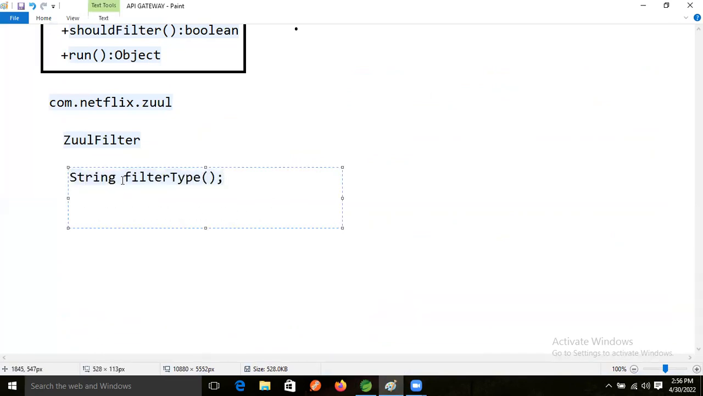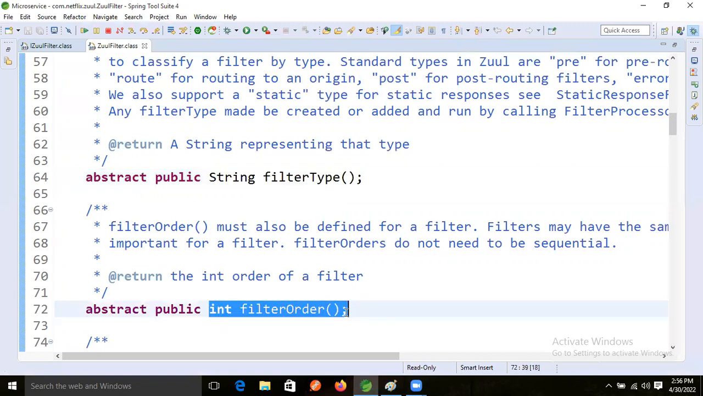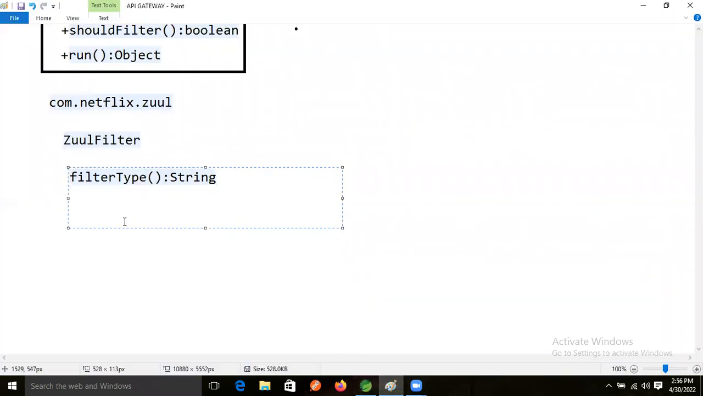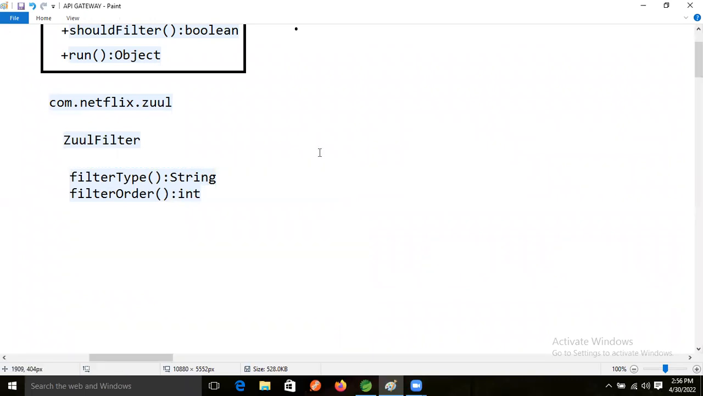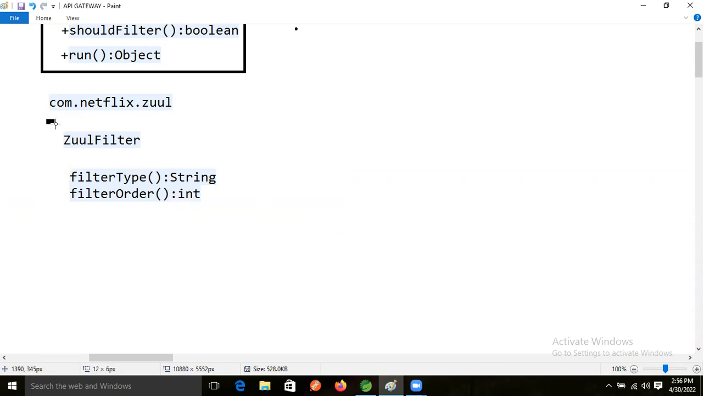Now fine, guys. Here, what will we do now? This return type is String. And here it is int type, right? The return type is int. Integer. Fine.